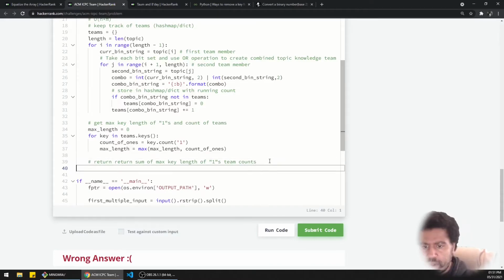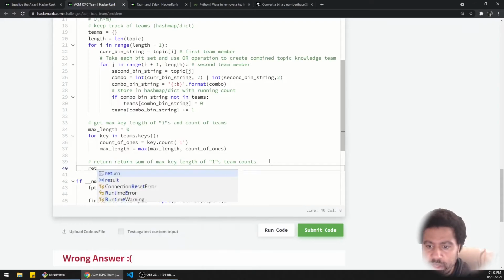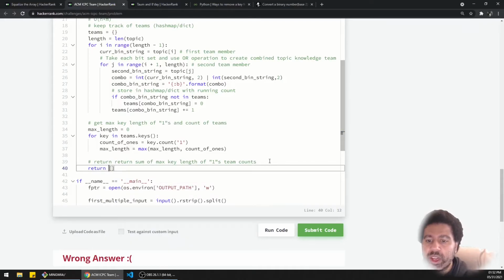Okay. So I'm going to be a little cool about this. I'm going to just do my return here. I'm going to do a little list comprehension. I'm going to go for key, count in teams.items, and I only want the items with the max length.